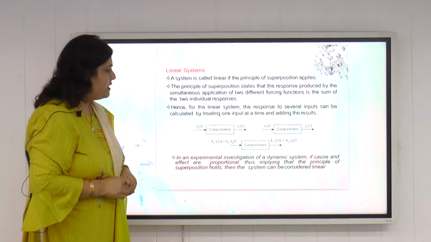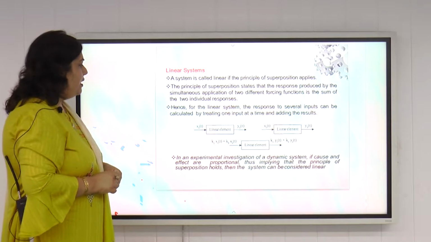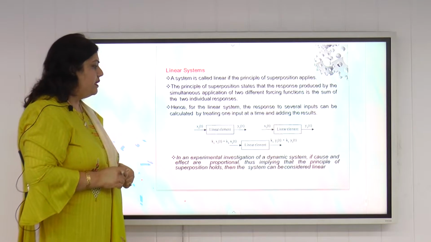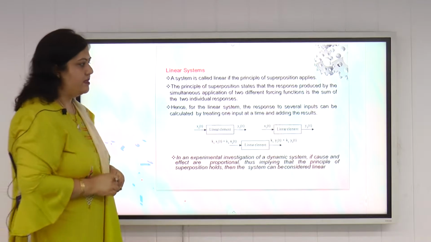In an experimental investigation of a dynamic system, if cause and effect are proportional, implying that the principle of superposition holds, the system can be considered a linear system.